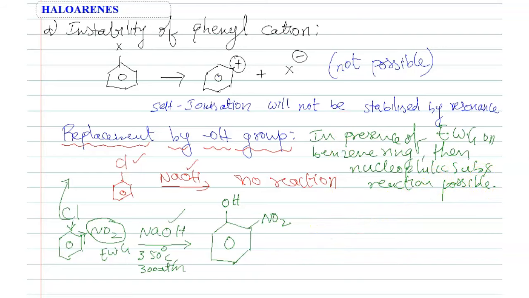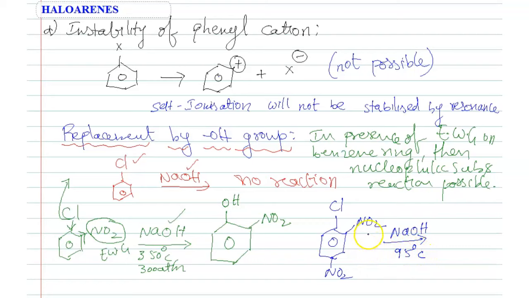Similarly, if you take chlorobenzene with two electron withdrawing groups, electron withdrawing groups increase the activity. Then if you use NaOH, there is no need for 350 degrees Celsius; 95 degrees Celsius is enough.